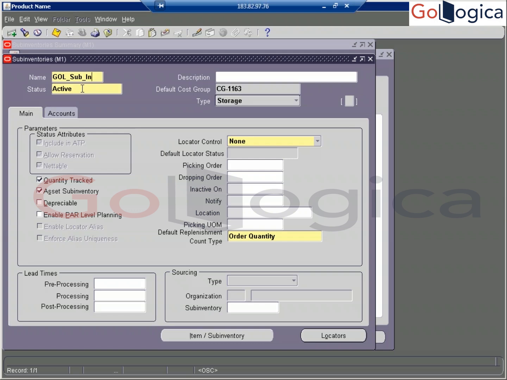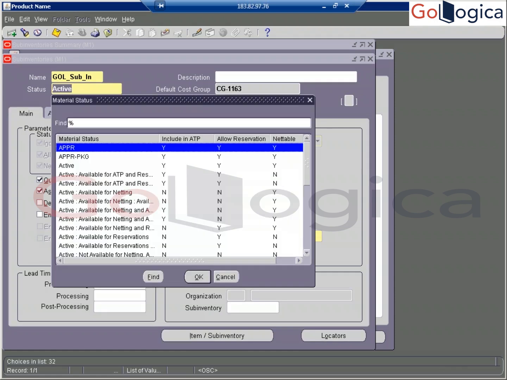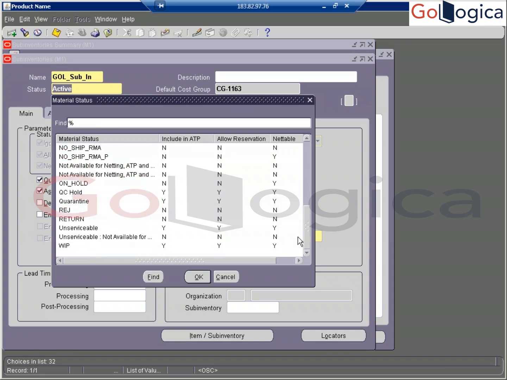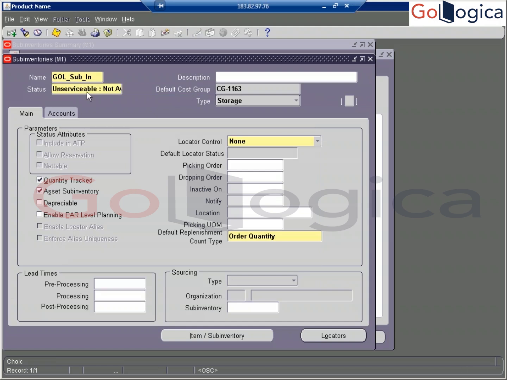Is it going to be active? Status is no. We have to take the inactive one. Unserviceable. Understood? We have to take unserviceable because we are not going to transfer any material. Then you can change the status here.